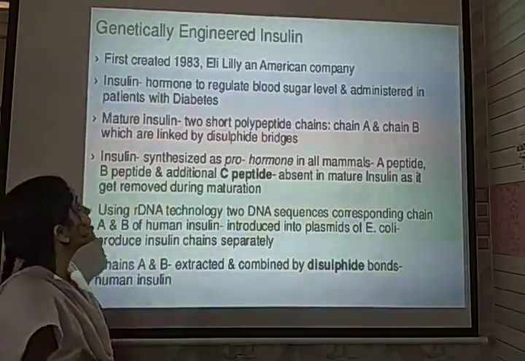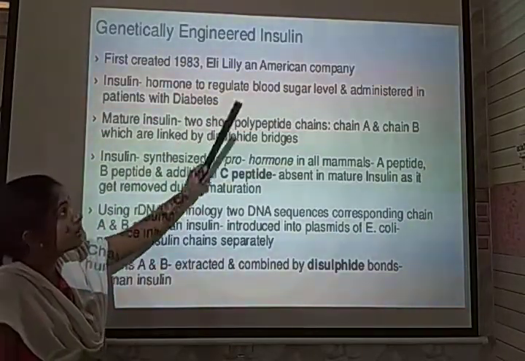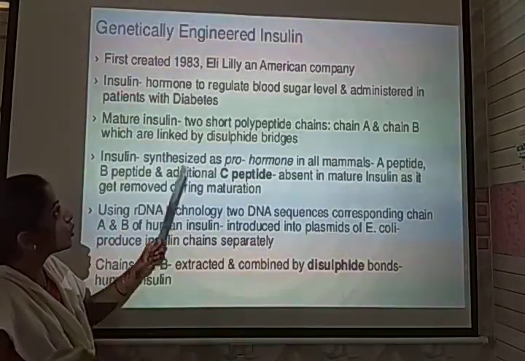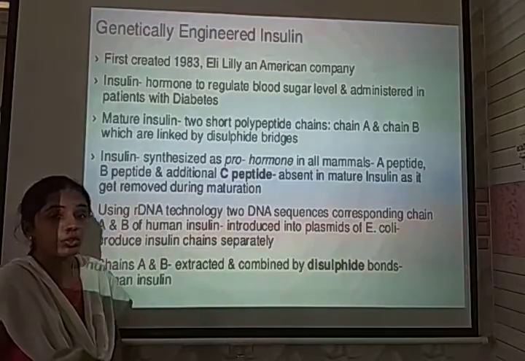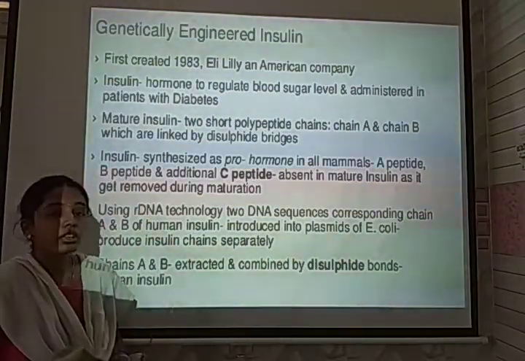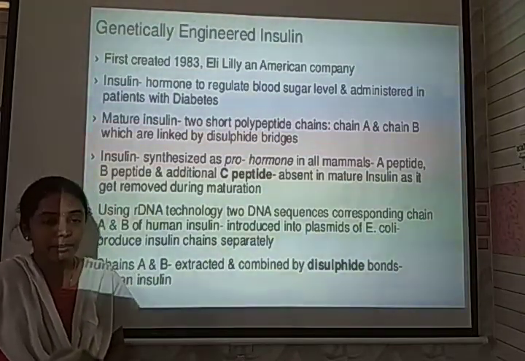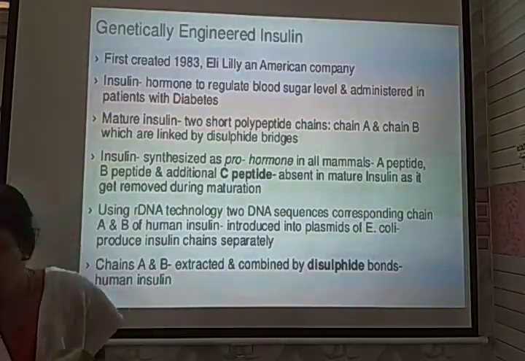The first human insulin was created artificially by an American company called Eli Lilly. It helps to control and regulate the blood sugar level and is administered to diabetic patients. In this process, the insulin-producing gene present in the pancreas, that is the mRNA, has been extracted from a healthy individual.